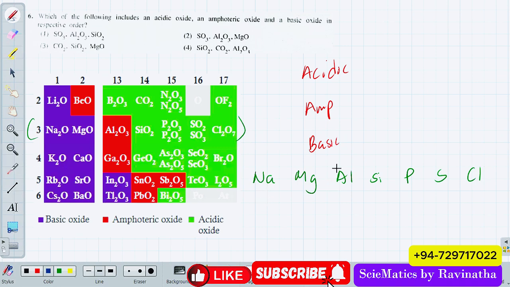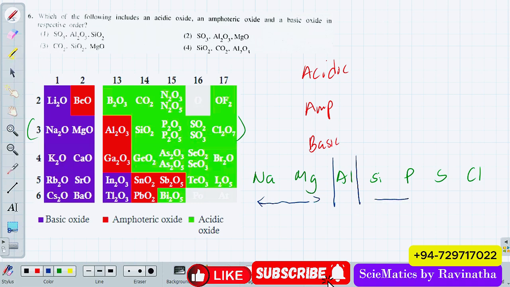So this is how you remember it. Just divide this row into 2, making 2 lines on either side of the aluminium. On the left hand side, you have these metals. Yes, aluminium is also a metal, but listen to me first. Sodium and magnesium have a very highly metallic nature.